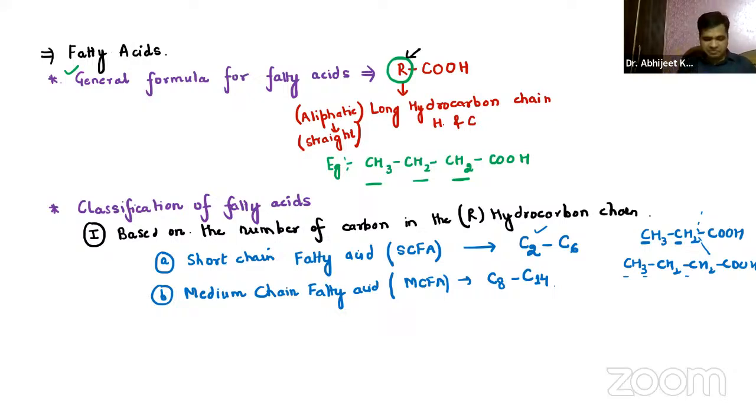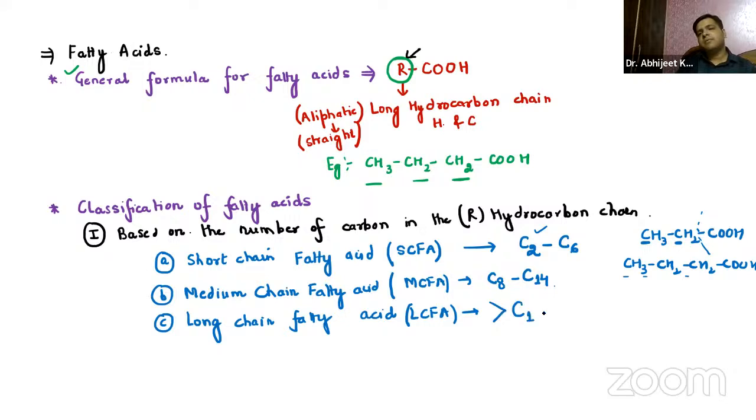Now, we have the third one in this category. It is the long chain fatty acid, LCFA, and it is more than 16 carbon, guys. In this category, we have one more that is called very long chain fatty acid.